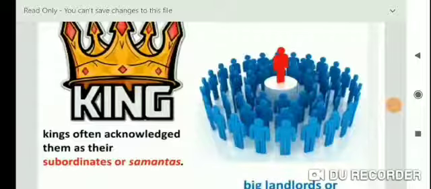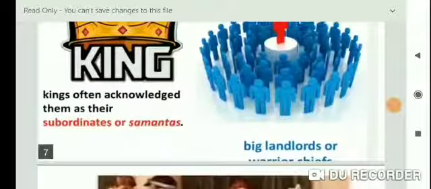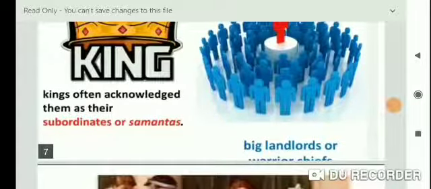So now see, students, subordinate or samanta. Samantas are basically a support for the king, like army and gifts, and they are present at their courts and provide military and armies. जब किंग को वॉर करने जाना है, कुछ है, तो वो सारी चीज़ें बेसिकली समांतास हेल्प करते हैं.